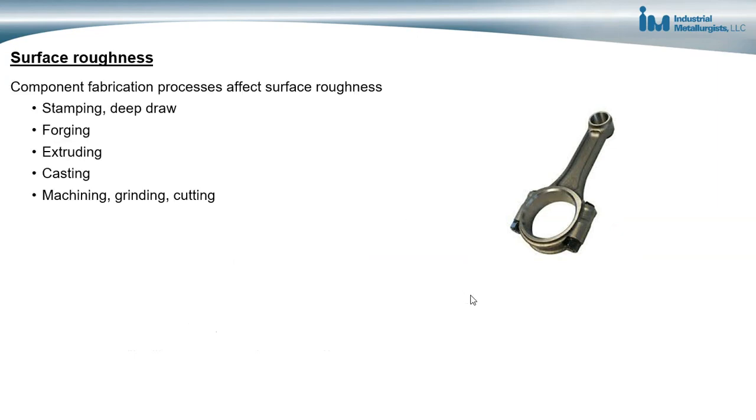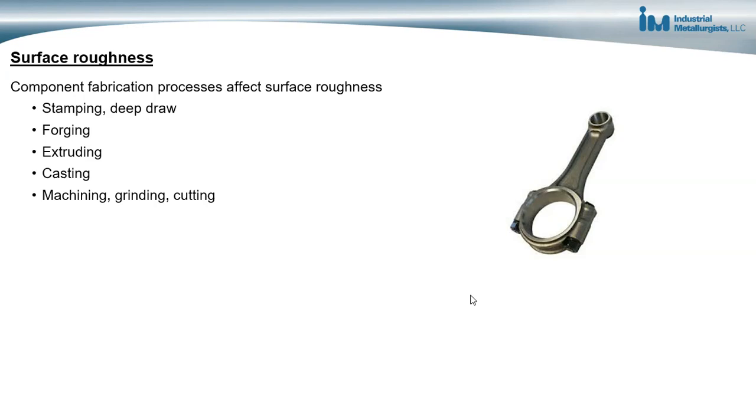And finally, there's surface roughness. Surface roughness also acts as stress concentrations. The rougher the surface, the greater the stress concentration, and the more the fatigue life is reduced for the component. Different manufacturing processes result in different surface roughnesses, and they degrade the fatigue life of the material.